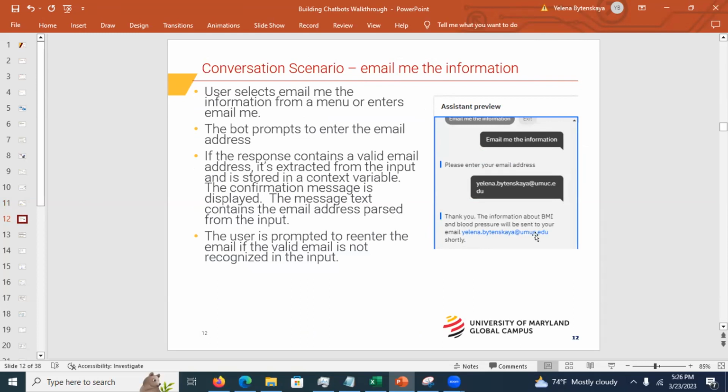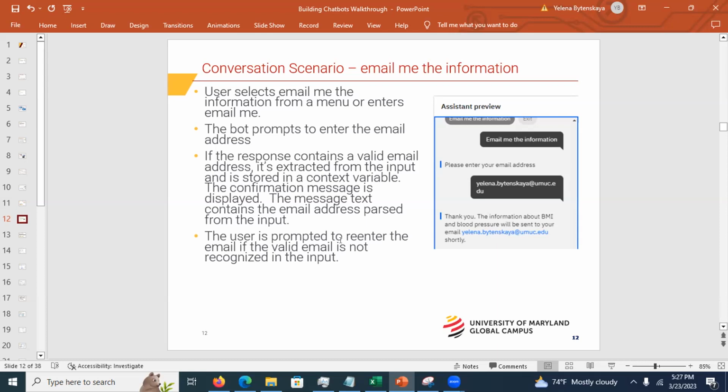But see, this is another conversation. Email me the information, right? That was my old email from before we switched to UMGC. But anyway, the prompt asks you to enter an email. If the response contains a valid email address, it is extracted from the user input, stored as a context variable, and echoed, displayed in the message. See this? If the email is not valid, the user is going to be prompted to re-enter.